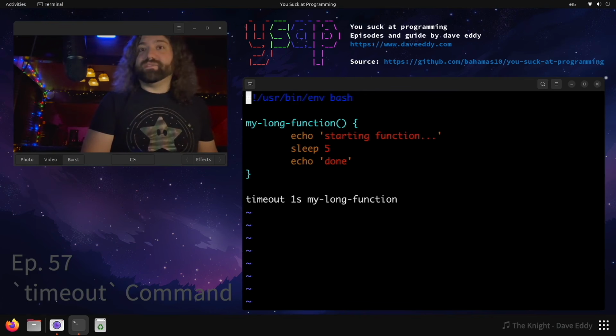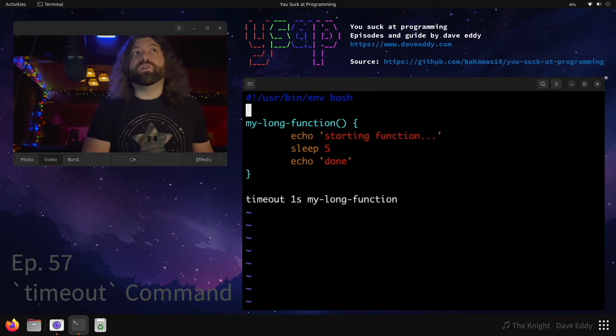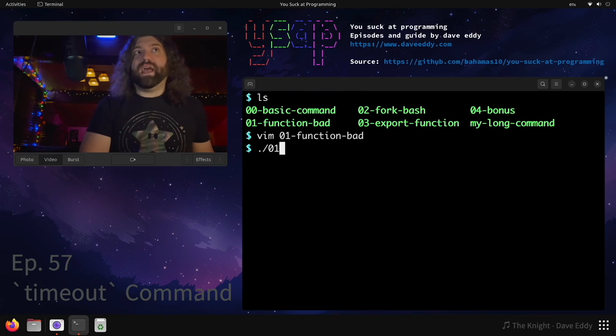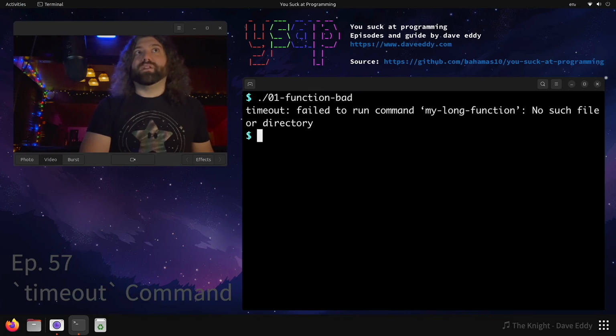Here's something that I have seen done, and I want to show why this is a pitfall. You can make a function in Bash. Let's make a function called myLongFunction, and it's the exact same as the command, but it's just in a function. Starting function, sleep for 5, echo done, and we're going to run that, but with a timeout of 1 second. So what's going to happen when we run this? Well, guess what? It's going to fail.